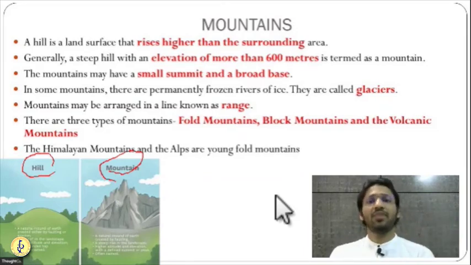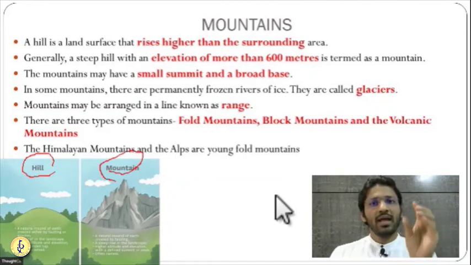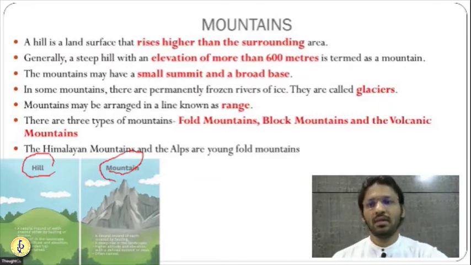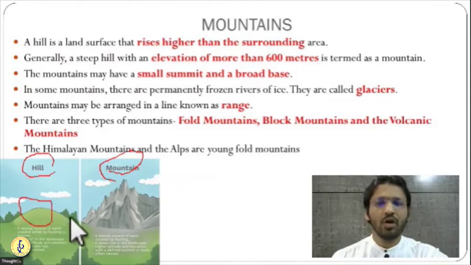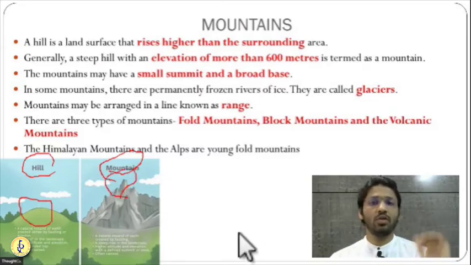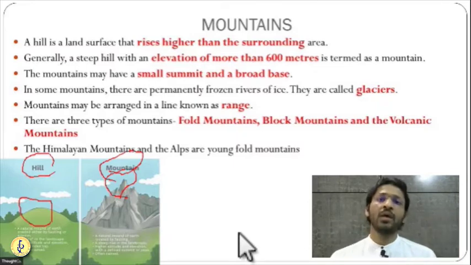Second difference is that a mountain has a very narrow summit, or a peak, but hills don't have a peak. In this picture you can see that the hill does not have a peak. It is almost a parabolic shape, or sometimes almost flat. Mountain has a peak, a narrow summit. Peak is also called a summit. So the second difference is hills don't have peaks, mountains have peaks or summits.